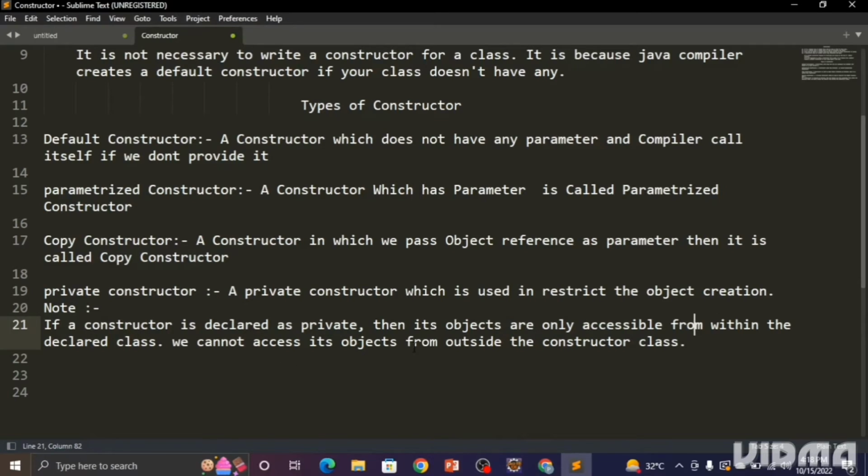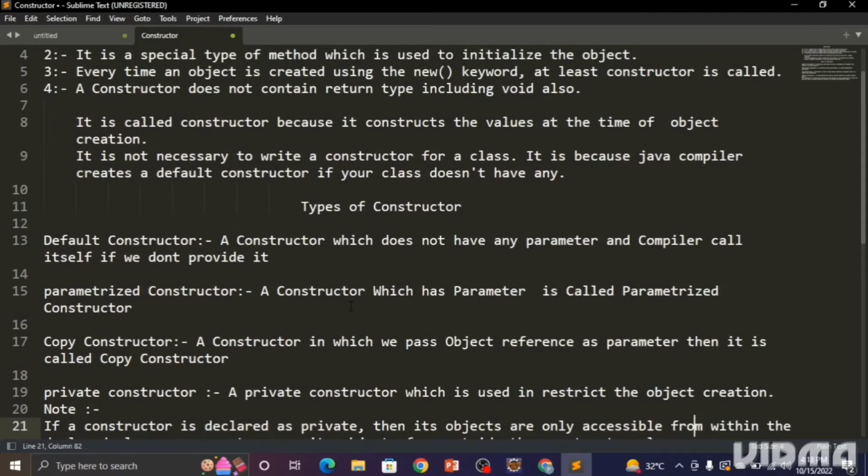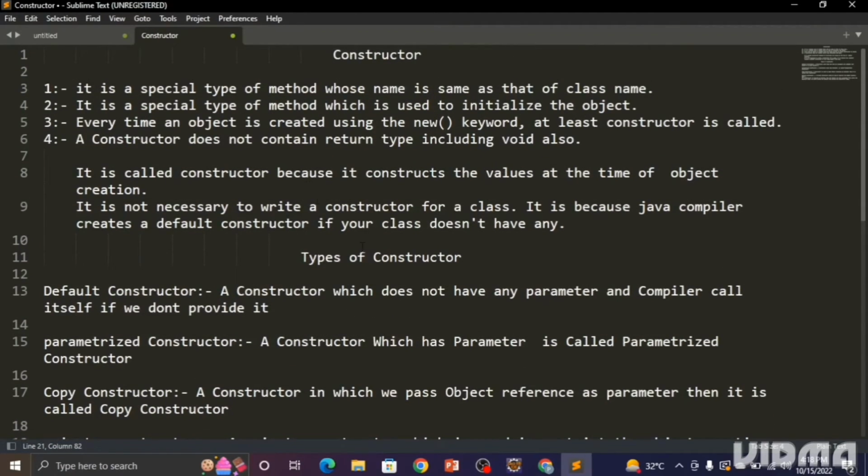But remember guys, whenever we declare any constructor as private, its objects are only accessible from within the declared class. We cannot access the object from outside the constructor class. Okay, so this is all about the theory regarding the constructor. So we have to remember this.